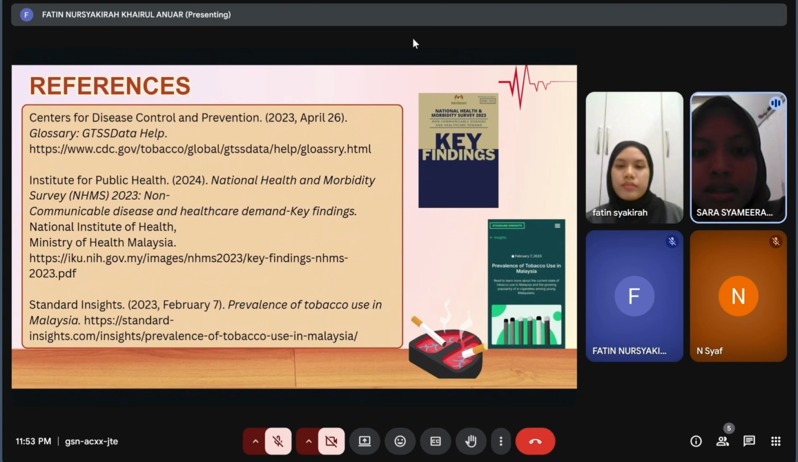Finally, these are the references used in our presentation. Number one is Centers for Disease Control and Prevention 2023 for the definition of tobacco usage. Second one, Institute for Public Health 2024 for the trend of tobacco smoking prevalence in Malaysia. And last one is Standard Insights 7 February 2023 for average monthly expenditure on tobacco products in Malaysia.